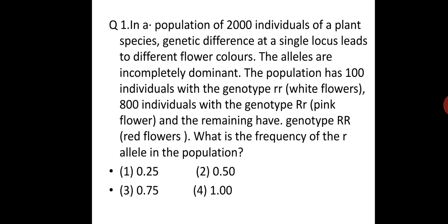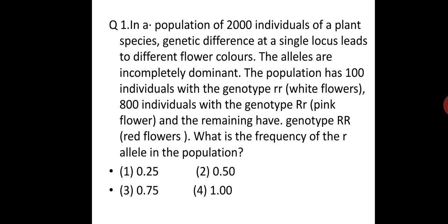In a population of 2000 individuals of a plant species, genetic differences at a single locus lead to different flower color. The alleles show incomplete dominance.